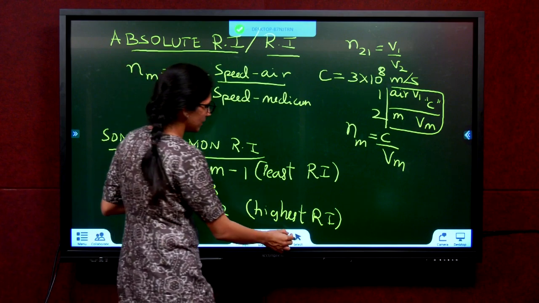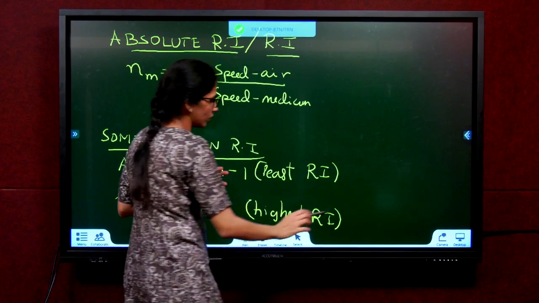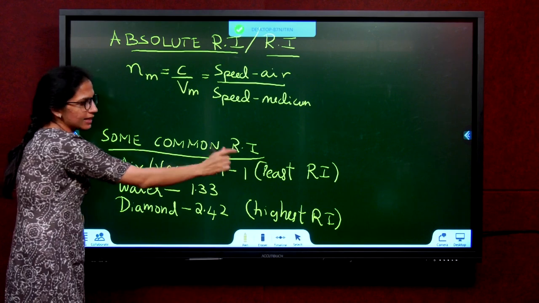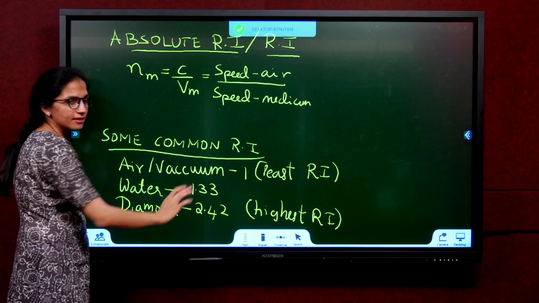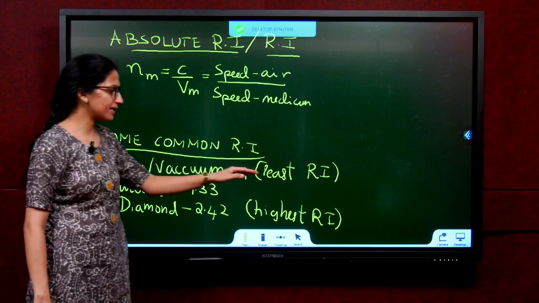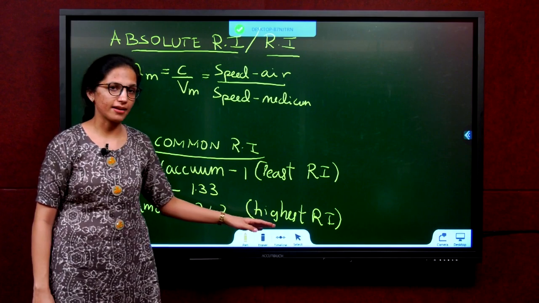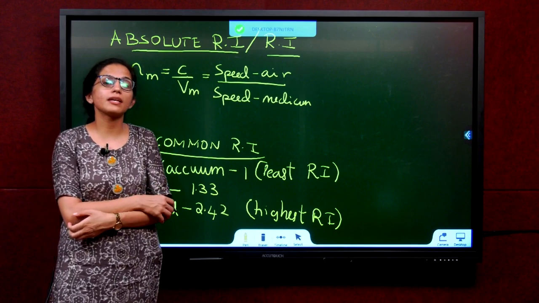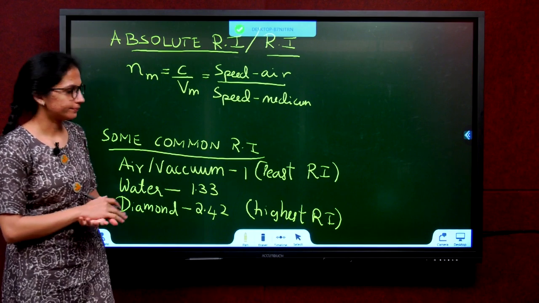There are a few common values of n that you need to know. Other than that, it is always given in the question. Some common values of RI, only RI means absolute refractive index. For air or vacuum, the value of n is 1. For water, it's 1.33. For diamond, it's 2.42. Air has the least RI, and diamond has the highest refractive index. So they can ask you one more question: which medium has the highest refractive index? Answer will be diamond.